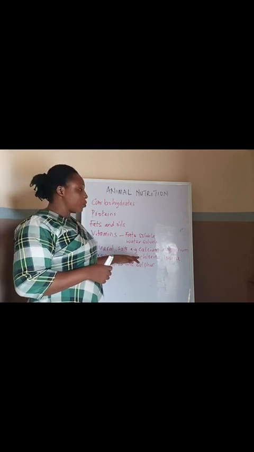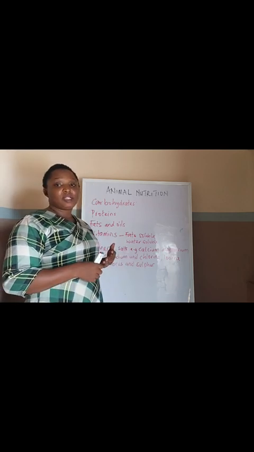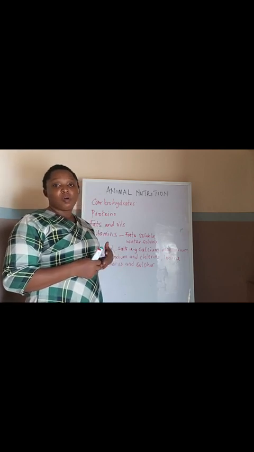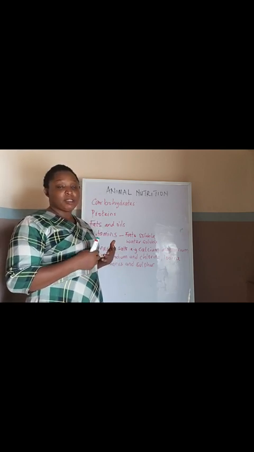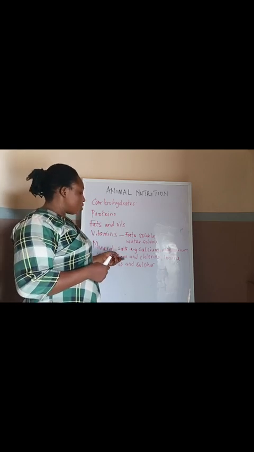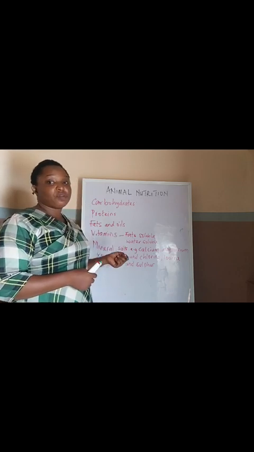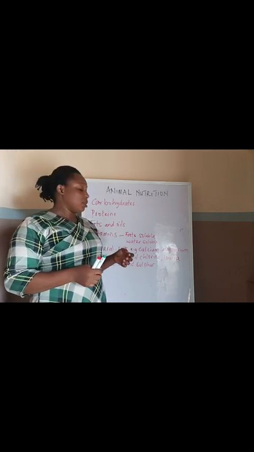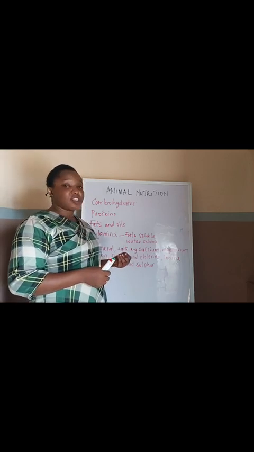So sodium and chlorine are essential for the maintenance of osmotic balance in the body. They are responsible for maintaining osmotic balance in the cells, and so they're also necessary for normal transmission of impulses in the nervous system. So the sodium and chlorine are essential in this part.